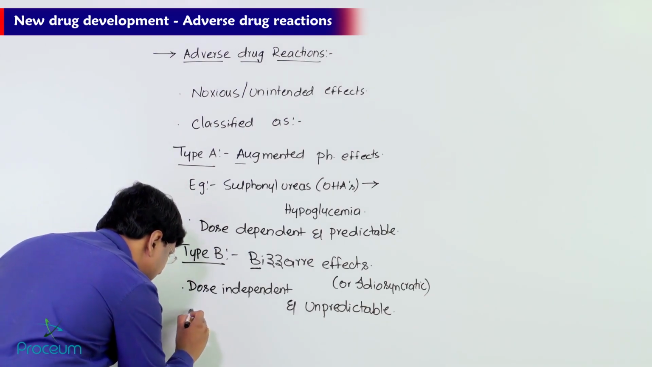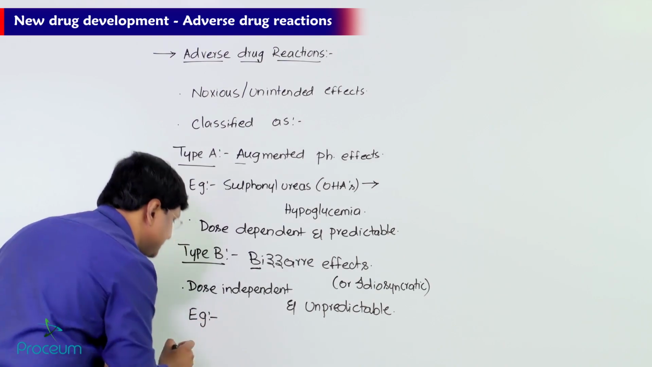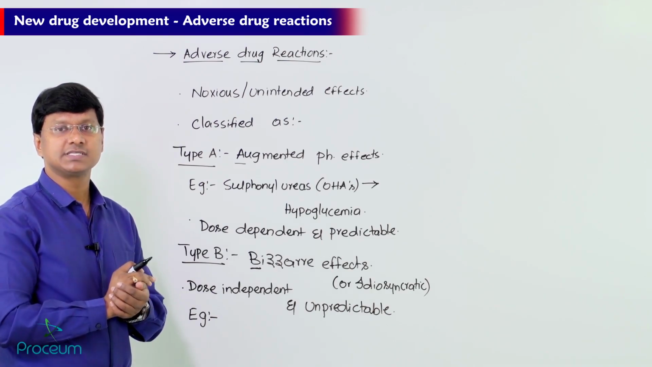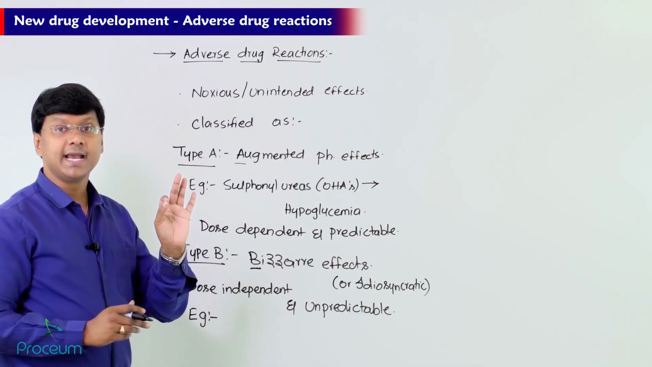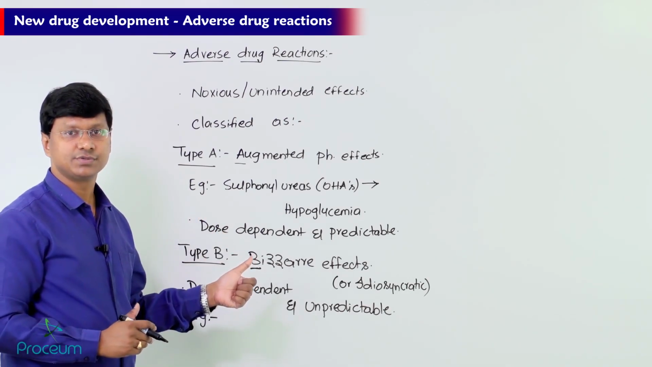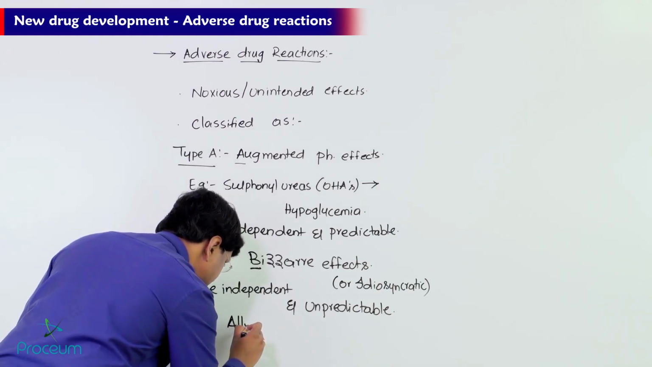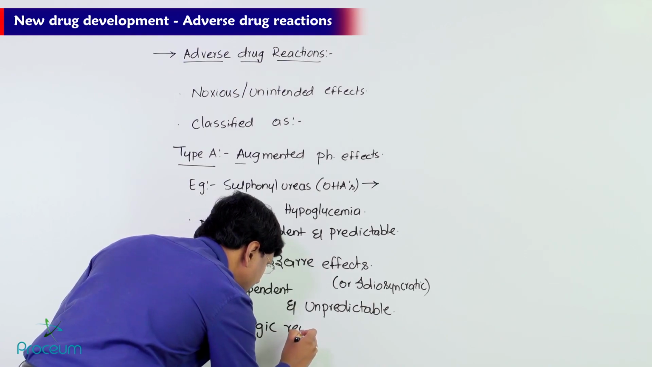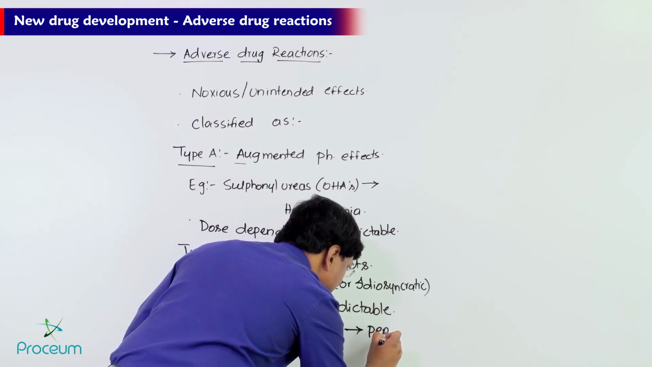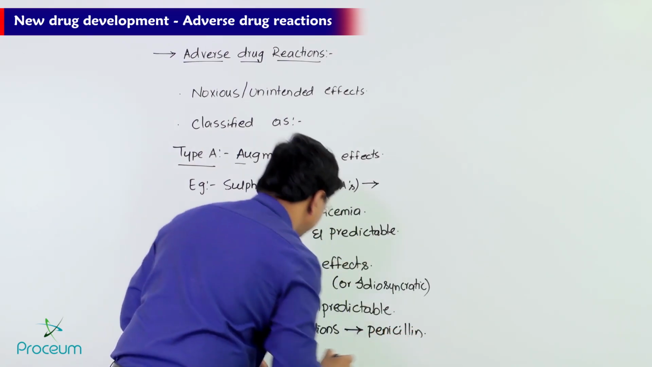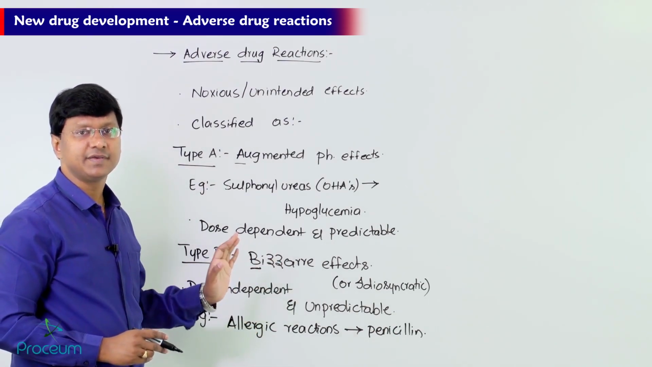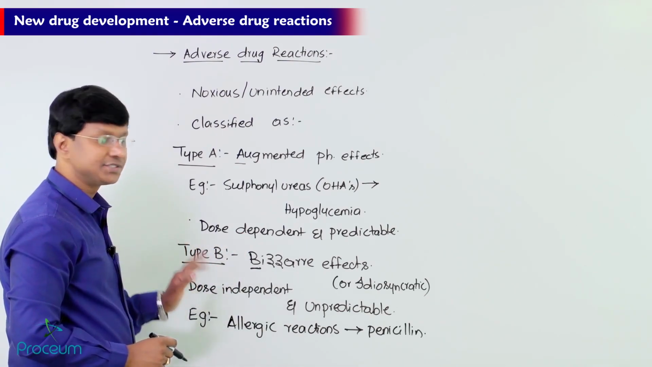Now let me tell you the examples of this type B. Take the antibiotic penicillin. Penicillins cause allergic reactions. So allergic reactions caused by penicillin are your bizarre effects, and it is a dose independent and unpredictable effect. So that is your type B reactions.